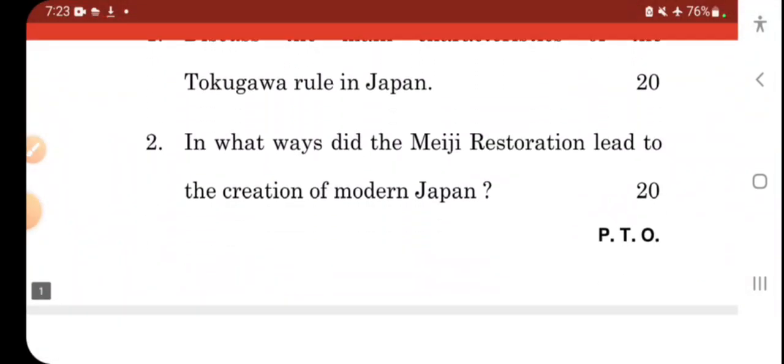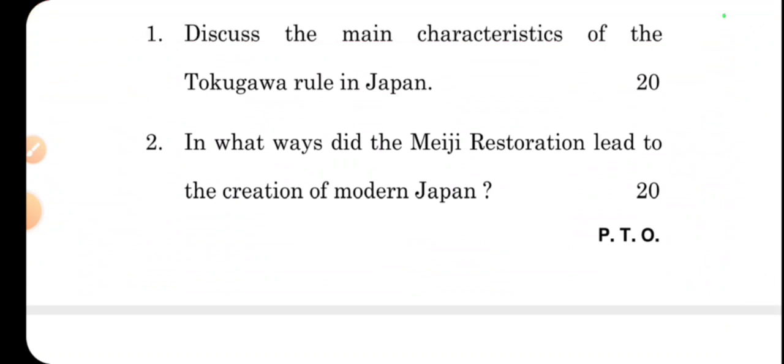If you see, in what ways did the Meiji Restoration lead to the creation of modern Japan? Okay, so this is in unit 3, page number 41, 42, 43.